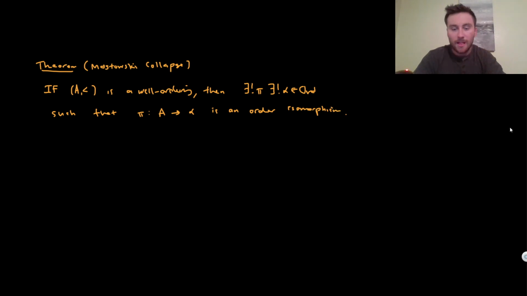And we mentioned this last time, but this map pi is called the Mostowski collapse.